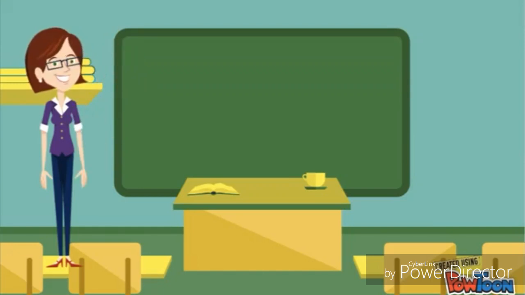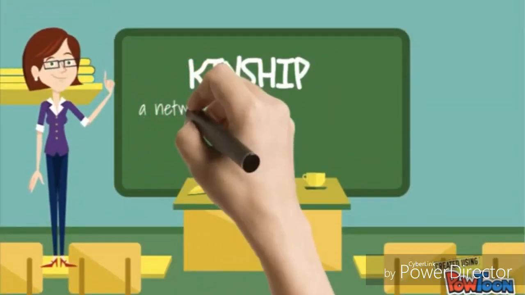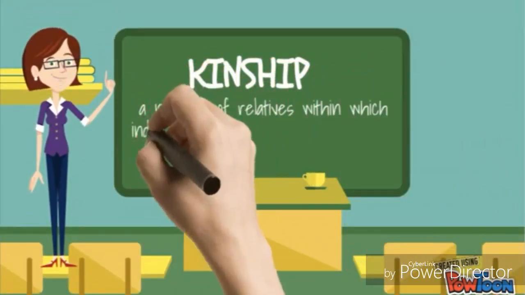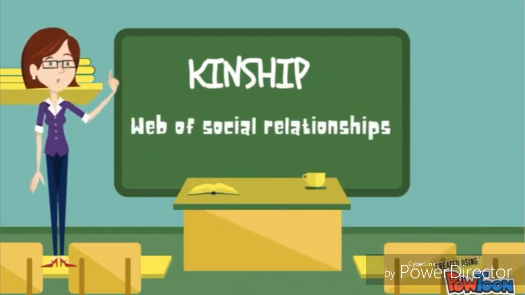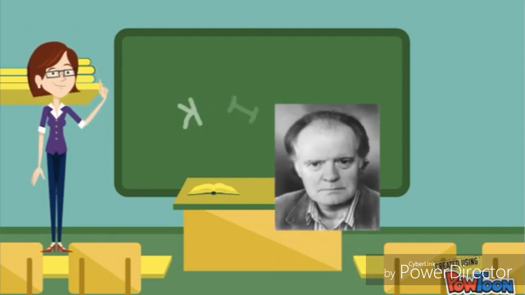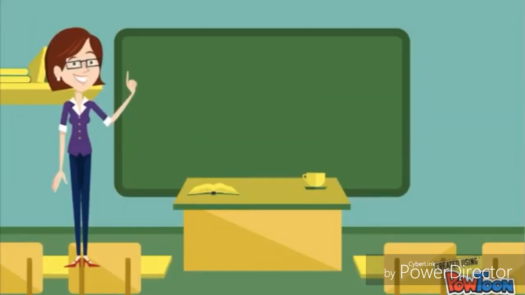Good day, everyone. Today, we are about to talk about what is kinship. Kinship is a network of relatives within which individuals possess certain mutual rights and obligations. In anthropology, kinship is the web of social relationships that form an important part of the lives of all humans in all societies. Anthropologist Robin Fox states that the study of kinship is the study of what man does with these basic facts of life: mating, gestation, parenthood, socialization, siblingship, and etc.